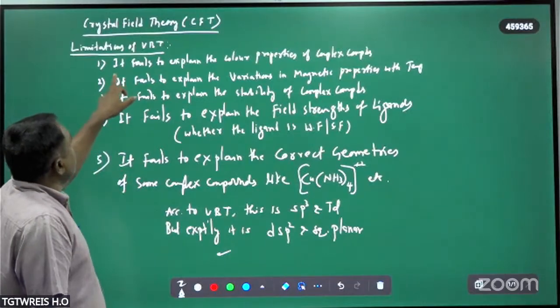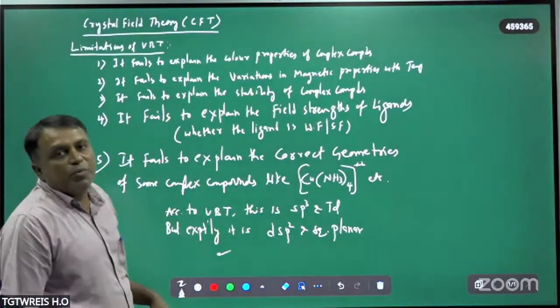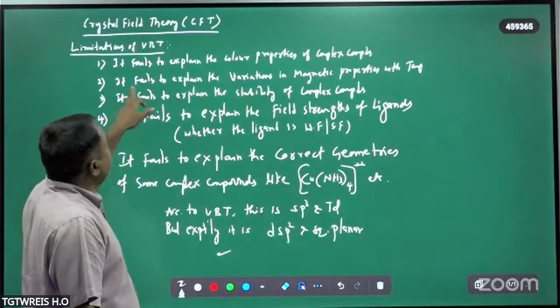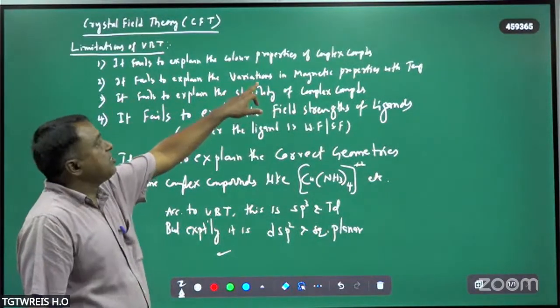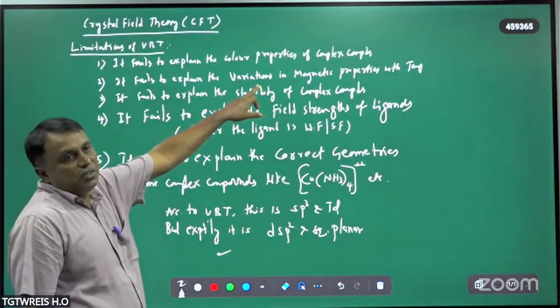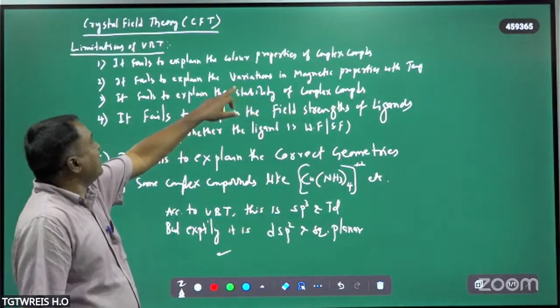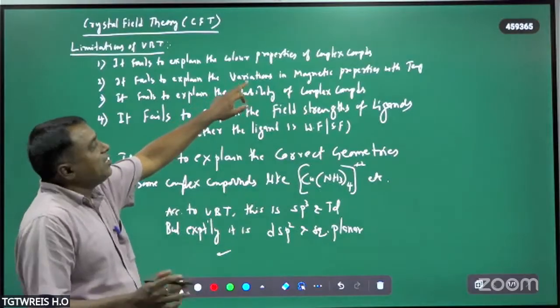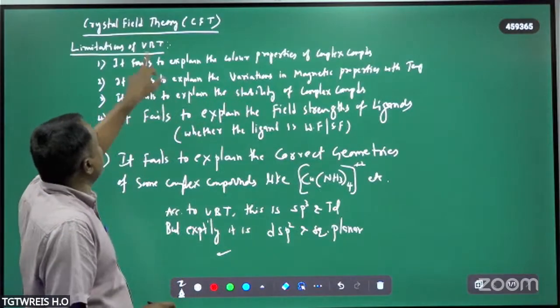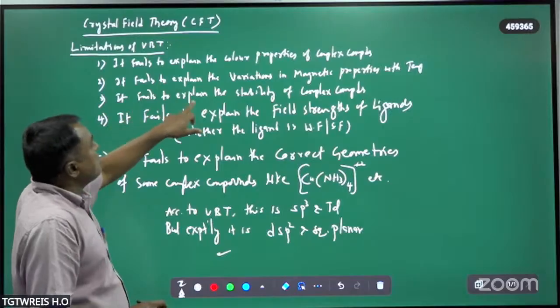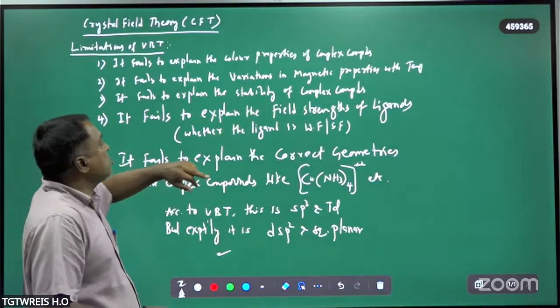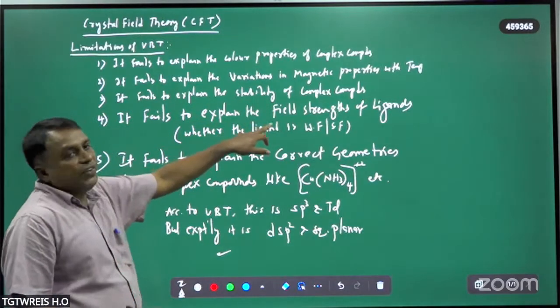So, the first one: it fails to explain the color properties of complex compounds. It fails to explain the variations in magnetic properties with temperature. Magnetic properties vary with increase or decrease in temperature, and that cannot be explained by valence bond theory. It fails to explain the stability of complex compounds. It fails to explain the field strengths of ligands.